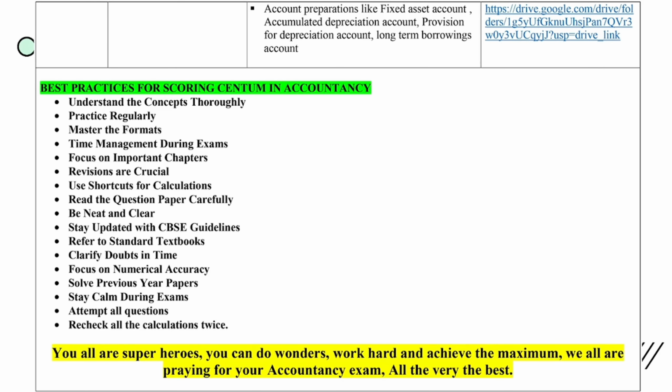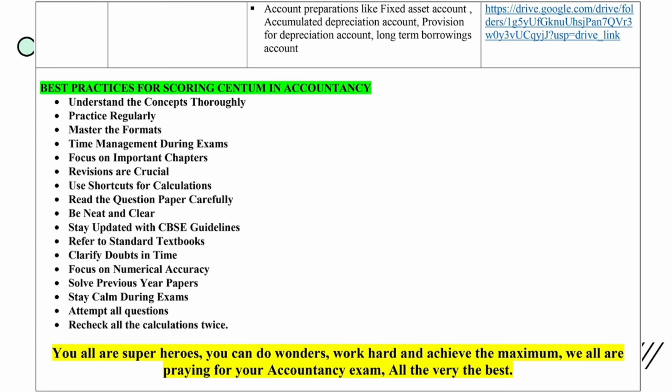Here I would like to continue with the cash flow. You can prepare a lot of different accounts like a fixed asset account, accumulated depreciation account, provision for depreciation or taxation account, long term borrowings account, and the like.